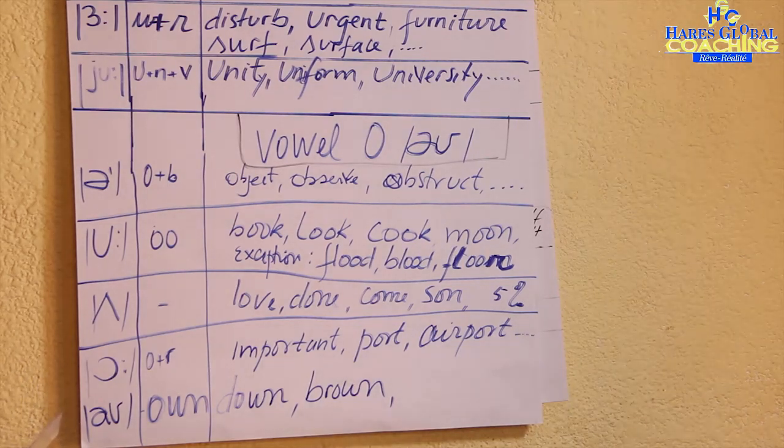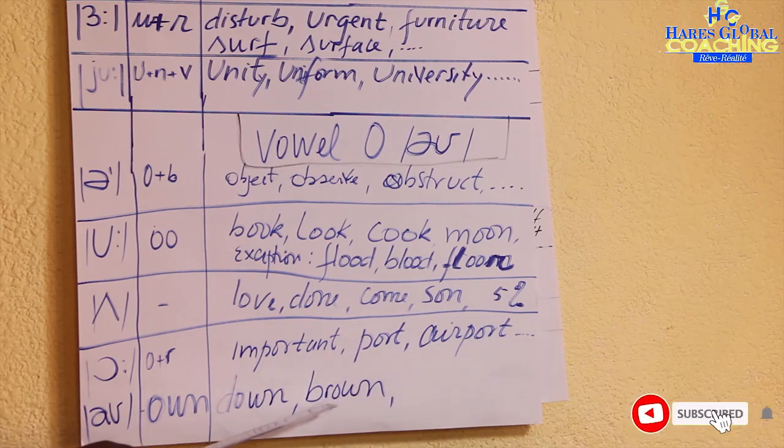It is also read like /aʊ/ when it follows W and N: down, brown.